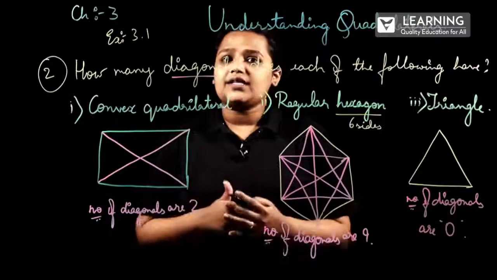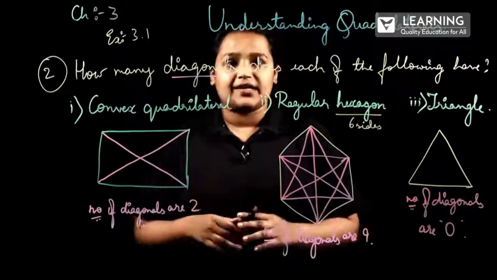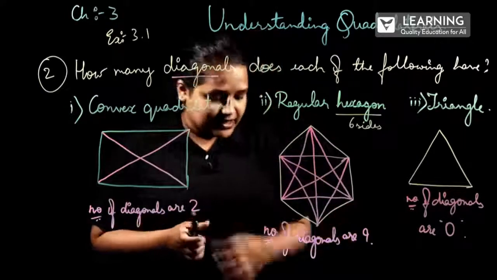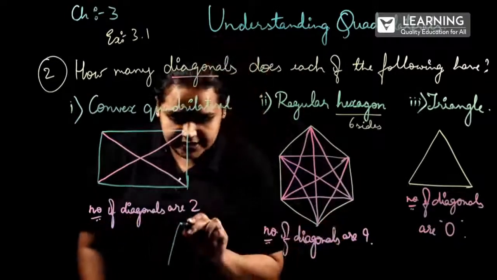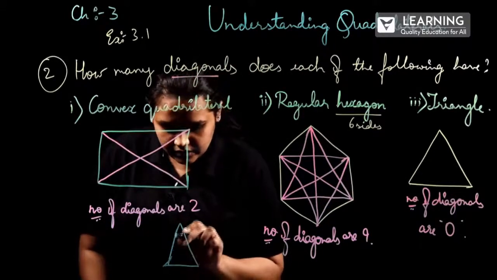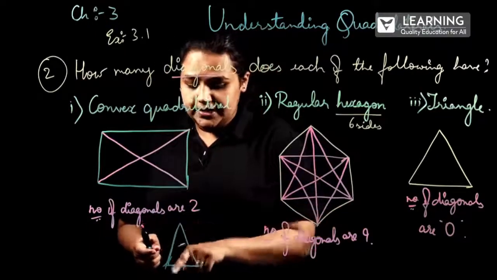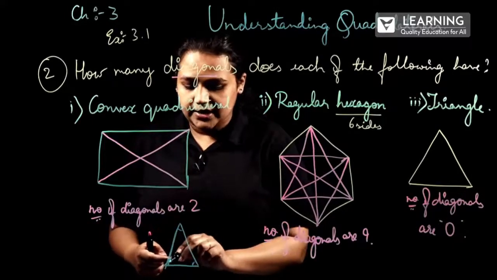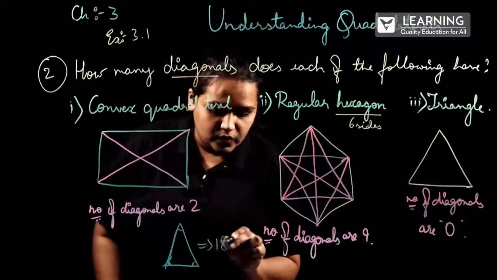So next is the angle sum property of a triangle. So what is this angle sum property of a triangle? Let me explain it here itself. When a triangle is given, when we take the sum of all the interior angles of a triangle, it will be equal to 180 degree.